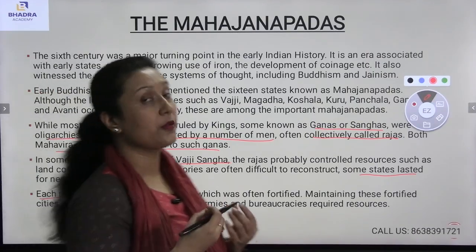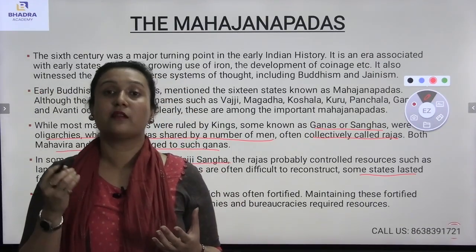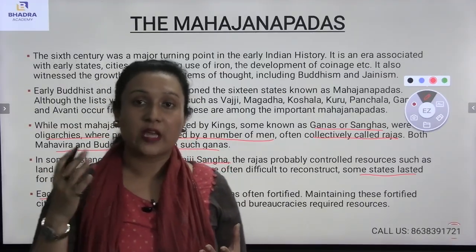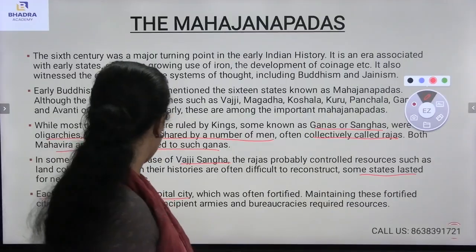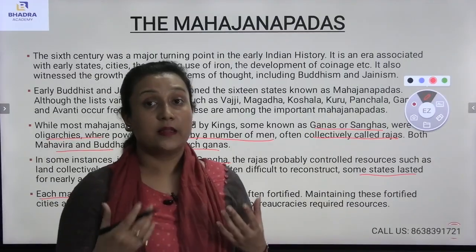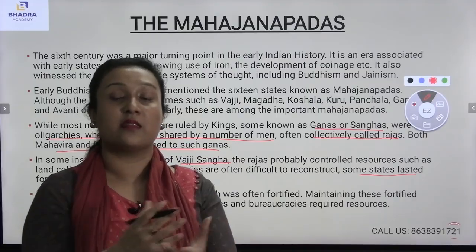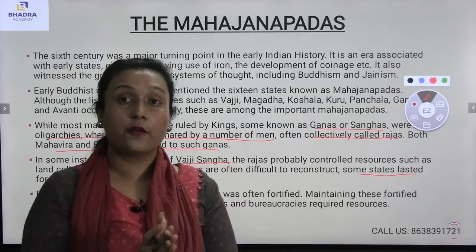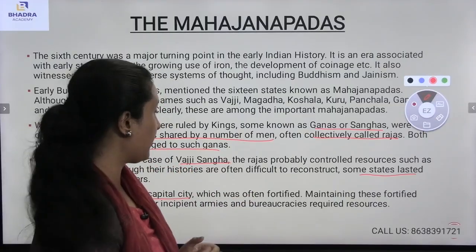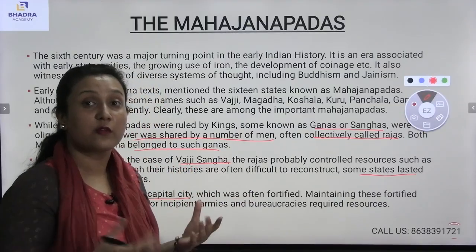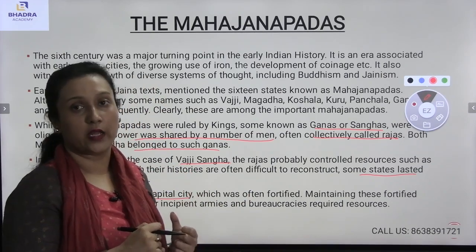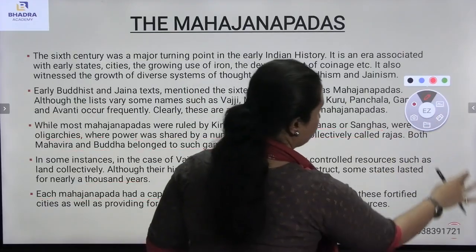Now, if I talk about the Mahajanapadas, each Mahajanapada had its own capital. They had their own capital cities. Also, there were fortified cities as well, which means constructed cities along with the armies. Yes, they were being protected by the armies during that time. They had so many resources as well, which were being controlled by the Gana itself.